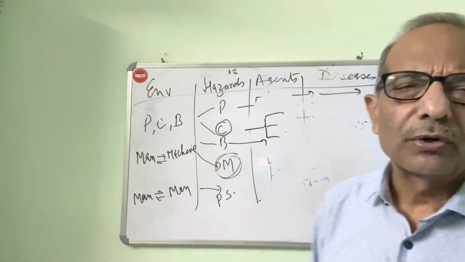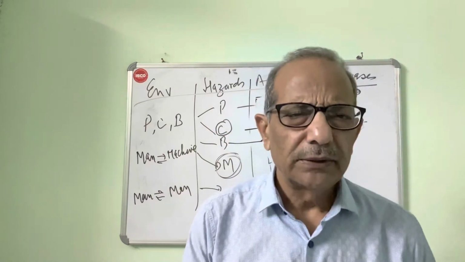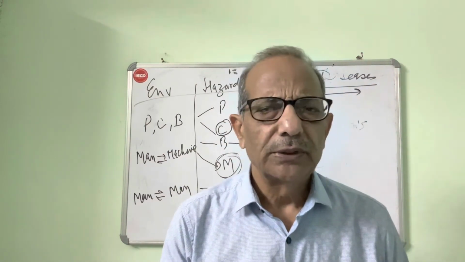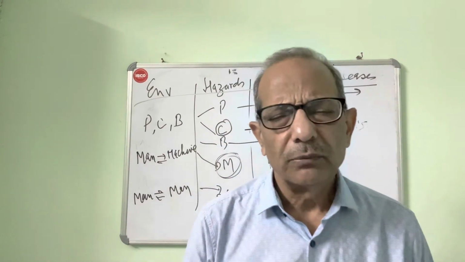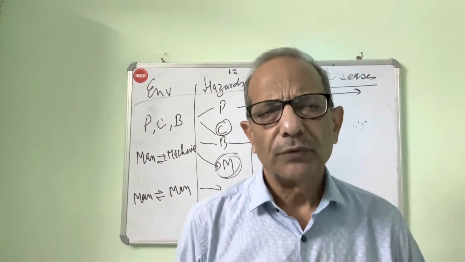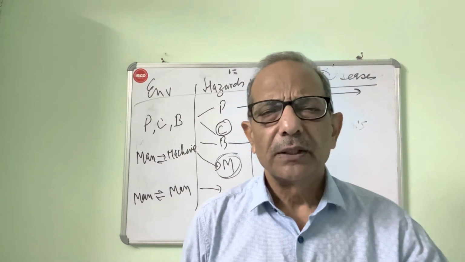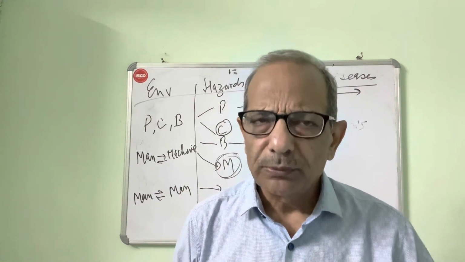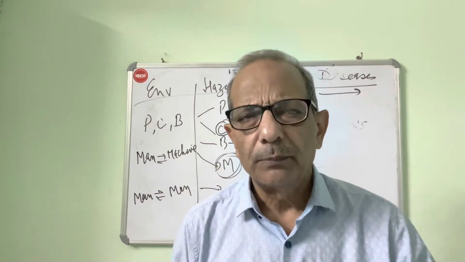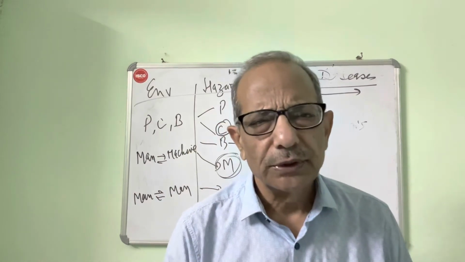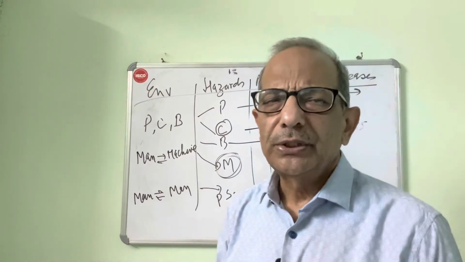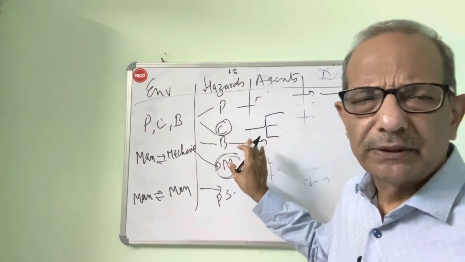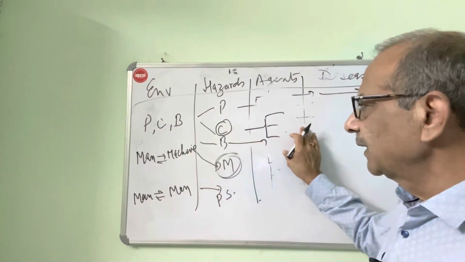Biological agents are no problem. You can write down any disease. Tuberculosis is a biological problem. COVID was a biological problem for healthcare workers. Tetanus for agriculture workers. Similarly, people who are working in the lab are exposed to a large number of infections like brucellosis and anthrax. And these are occupational hazards. You write down 7-8 diseases depending upon the time available.